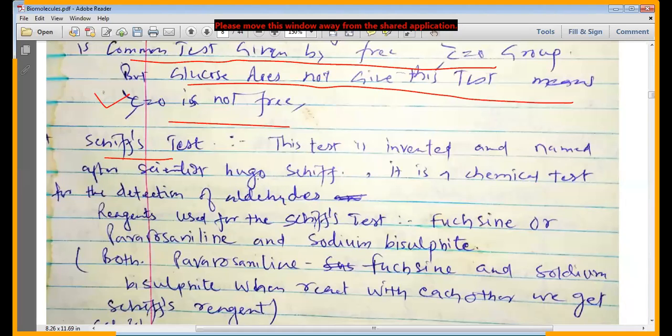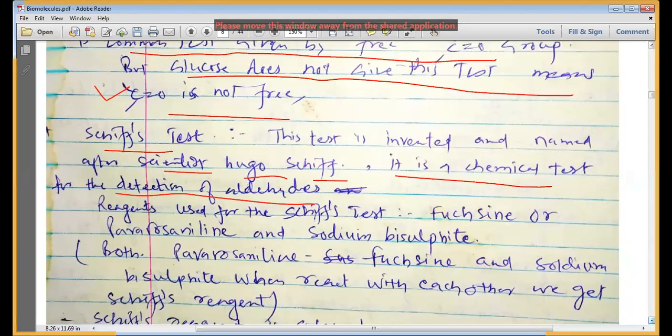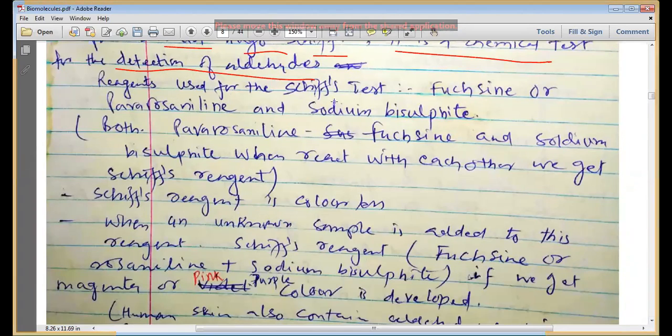Now let's think about this Schiff's test. This test is invented and named by Hugo Schiff. It is a chemical test for the detection of aldehydes. Reagents used for this Schiff's test are fuchsin or para-rosaniline and sodium bisulfite.